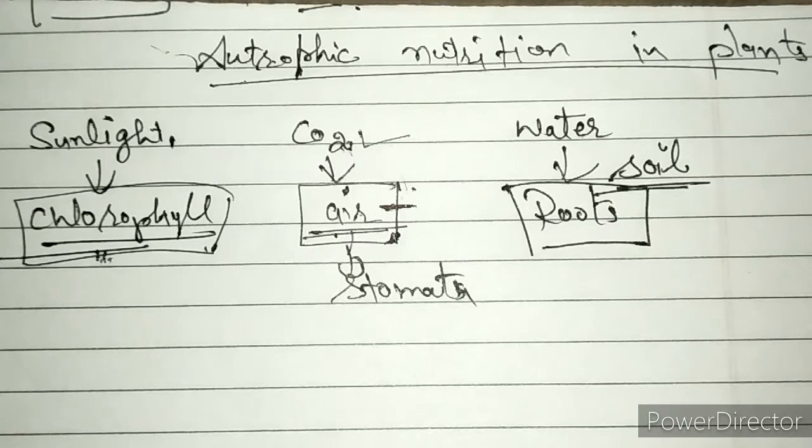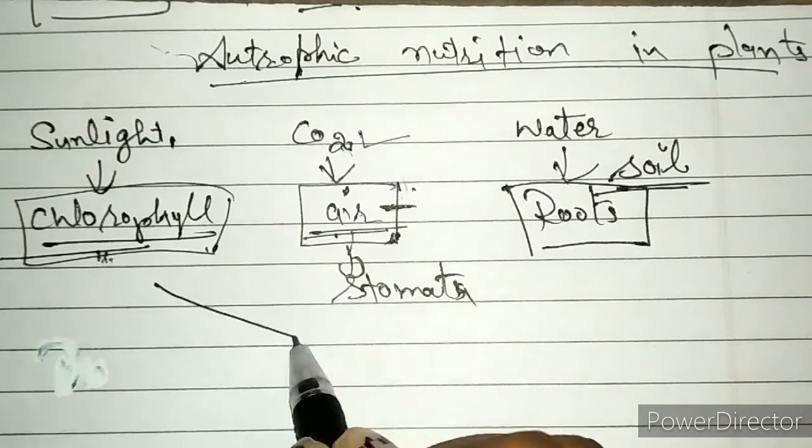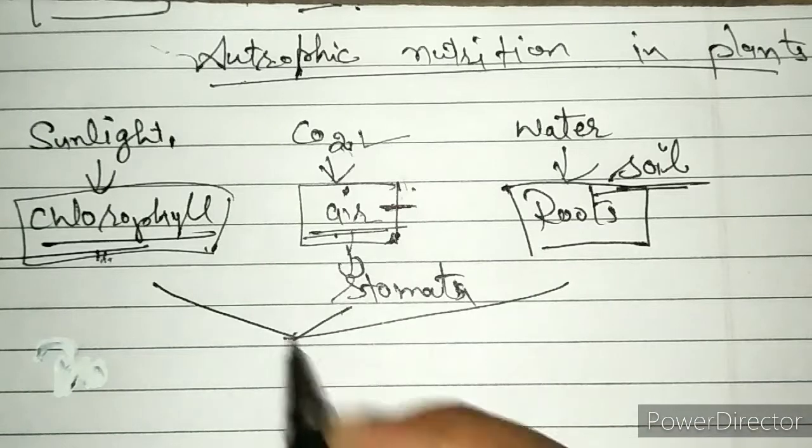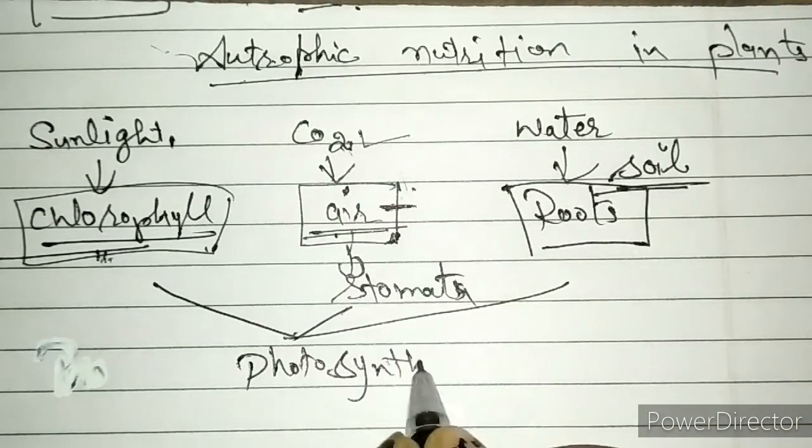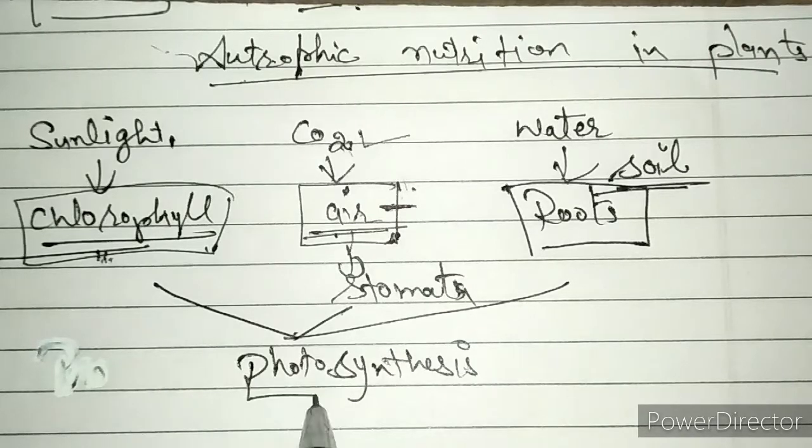And what is the process that leads to the preparation of food in the plant? The process is known as photosynthesis. Here photo means light, the sunlight we are taking for the preparation of food, and synthesis means to put together.